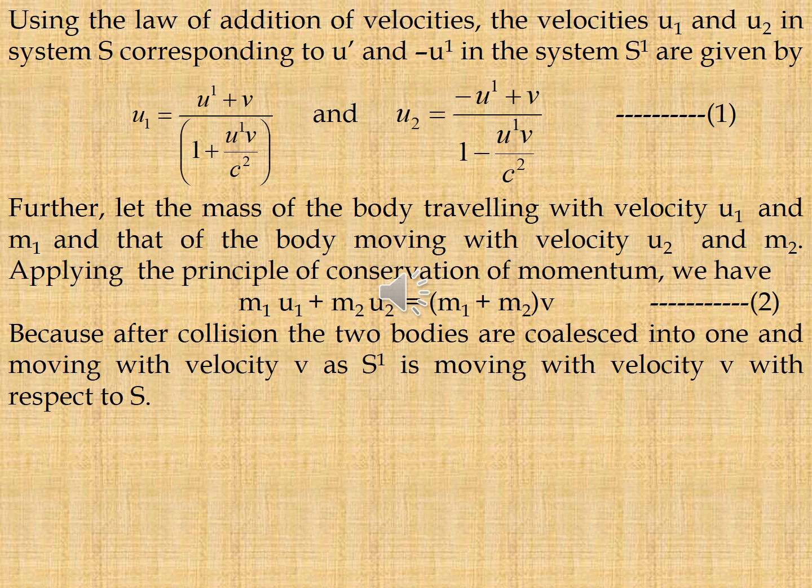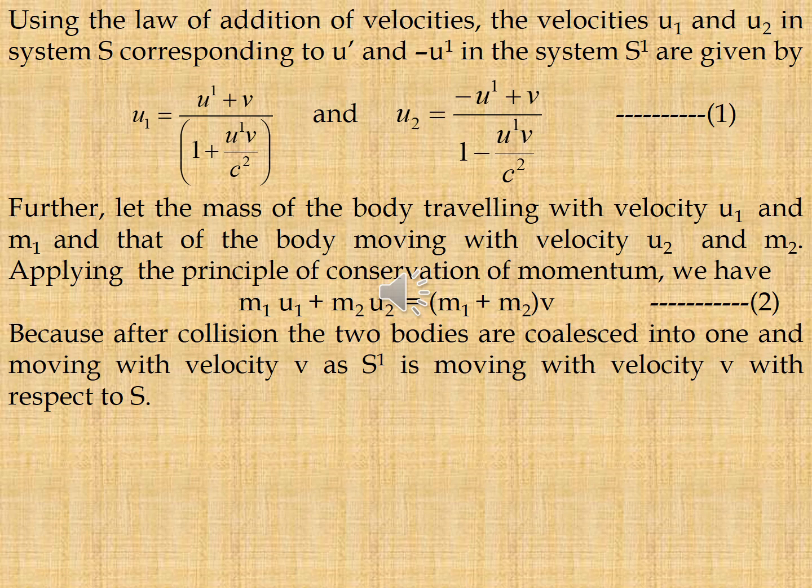That is equation 1. Further, let the mass of the body traveling with velocity u1 be m1 and that of the body moving with velocity u2 be m2.